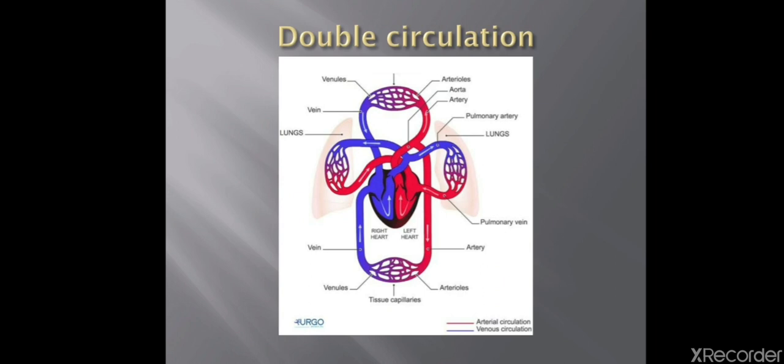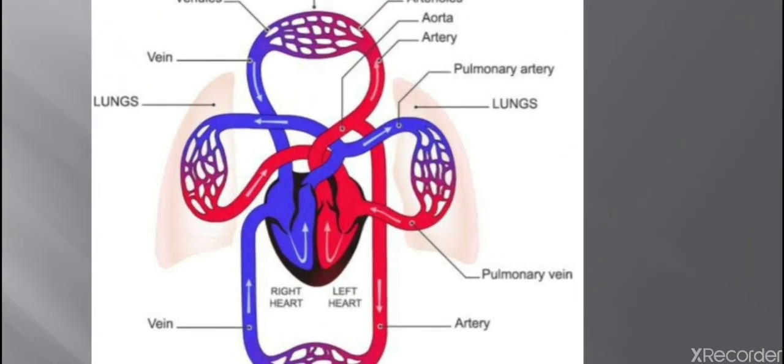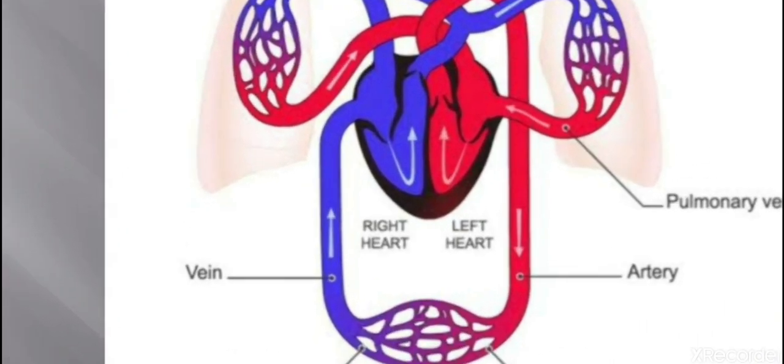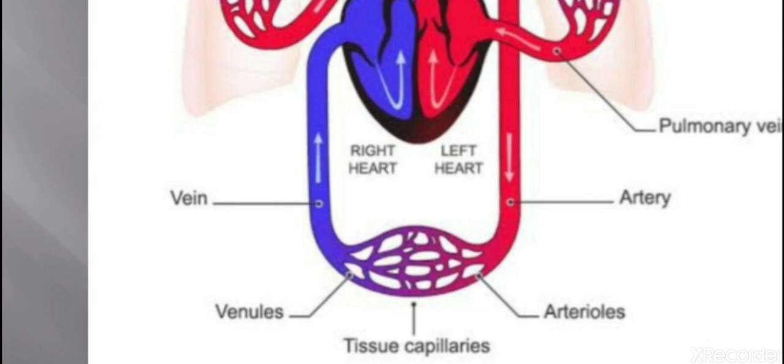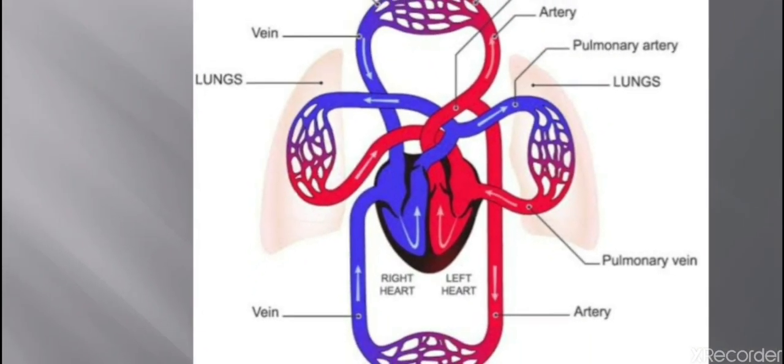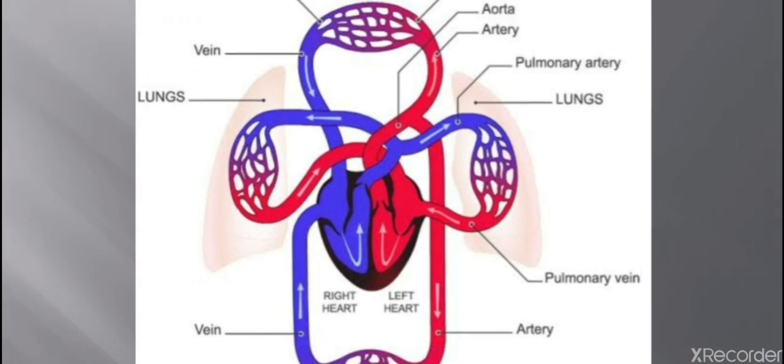One circulation involves the entry of the blood from all the body parts. So if you see at this part, one circulation involves the entry of blood from all the body parts into the heart. This one. This vein is coming from all the body parts. It is bringing the deoxygenated blood into the right auricle. And the blood is deoxygenated, which goes to the lung for oxygenation. The second circulation involves entry of oxygenated blood from the lungs into the heart and then its distribution to all parts of the body.